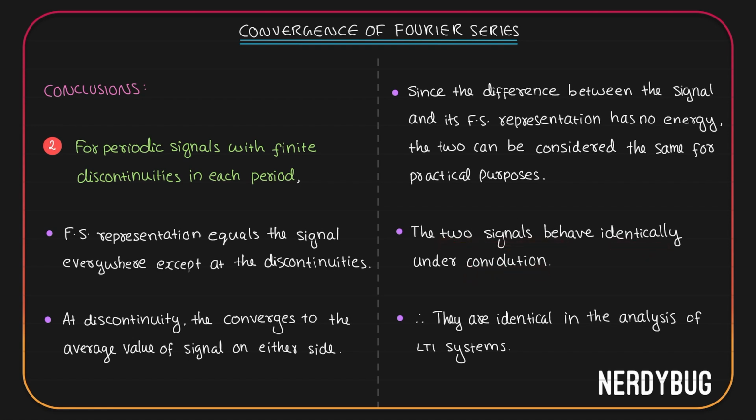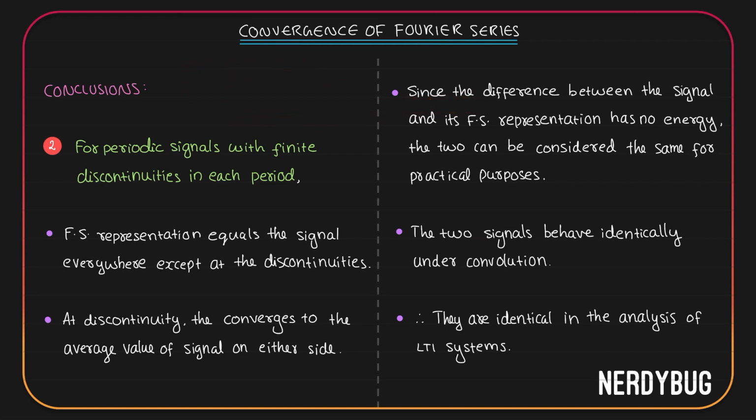Why does it matter? Because in our previous videos, we have learned about LTI systems. If there is a system with impulse response h of t and you're giving an input x of t, the y of t, the output, is given as the convolution of x of t and h of t.